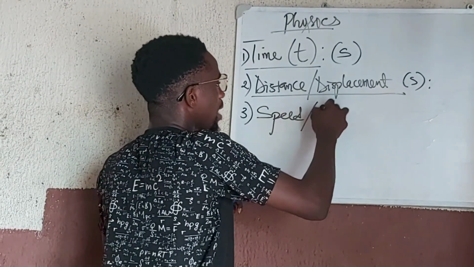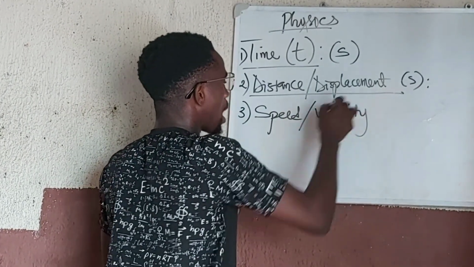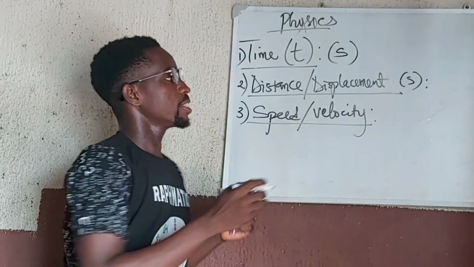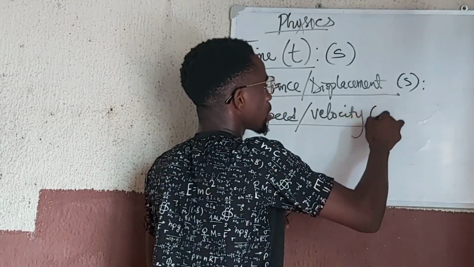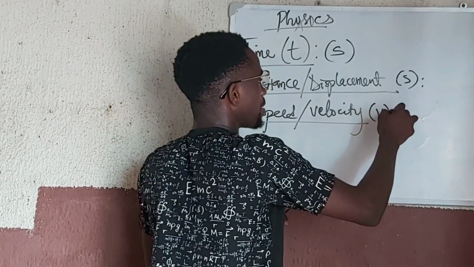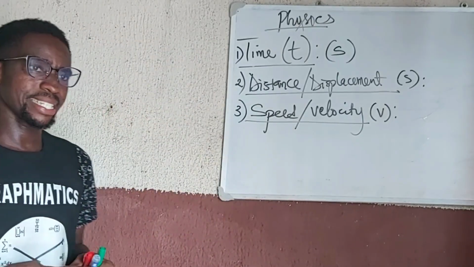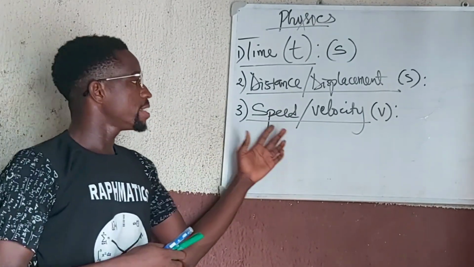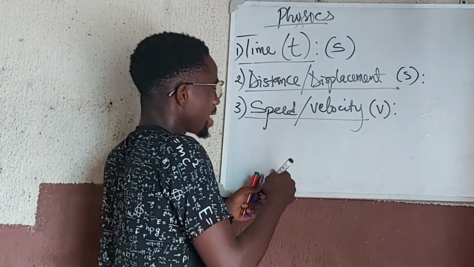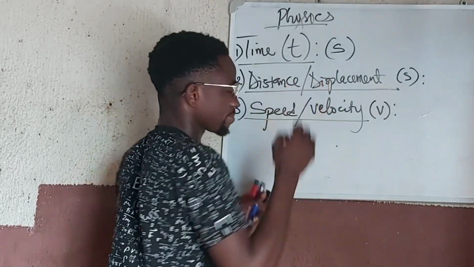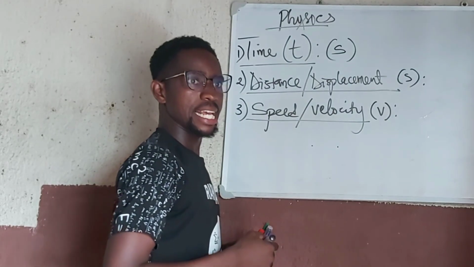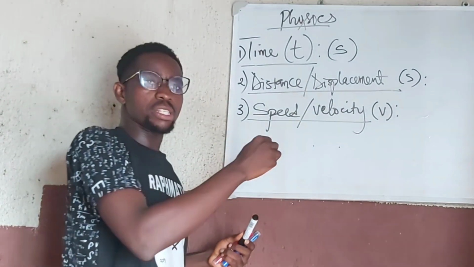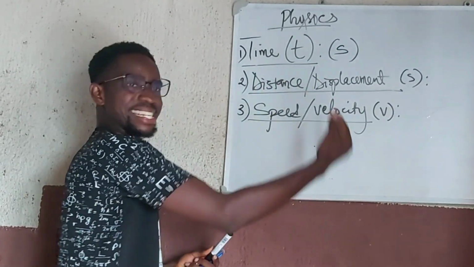or velocity. Why am I putting these two together again? I'll use V, small letter V, to represent this, speed or velocity. If I have a displacement or distance, but that distance is not maintained, this distance is changing.